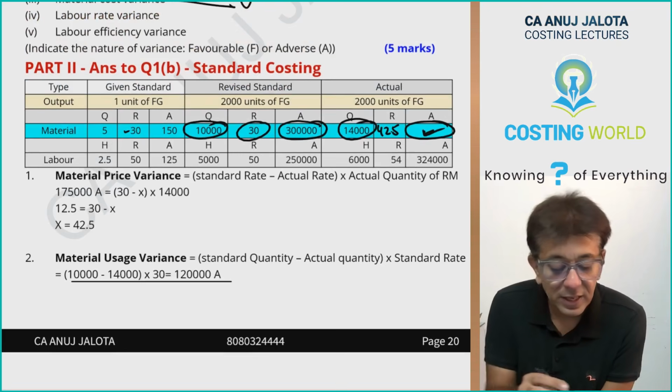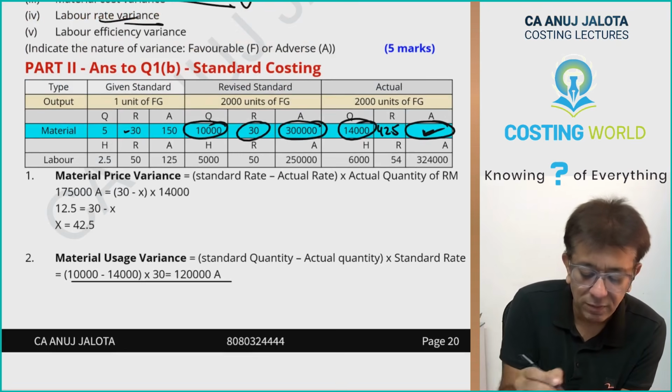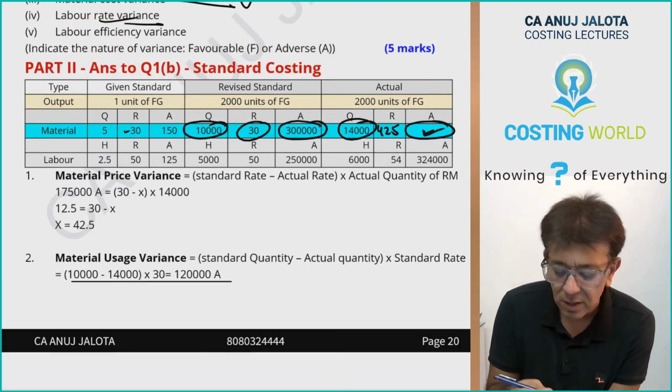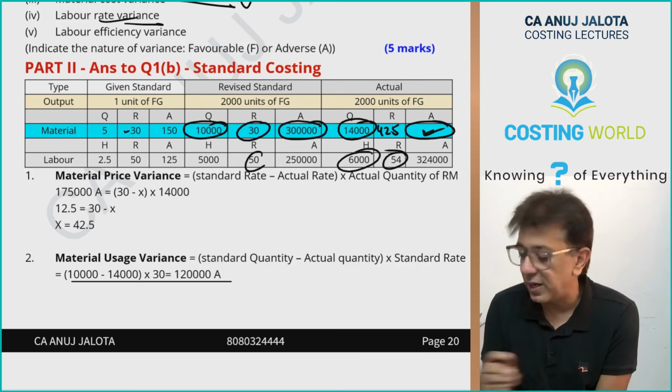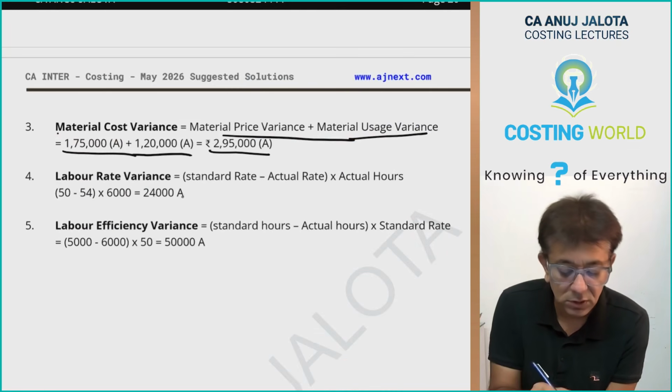Then labor rate variance you want to find out. Labor rate variance will be: you should have paid 50, but then you paid how much? 54, into, in this case, 6,000 hours. So I guess the answer will be 24,000 adverse.